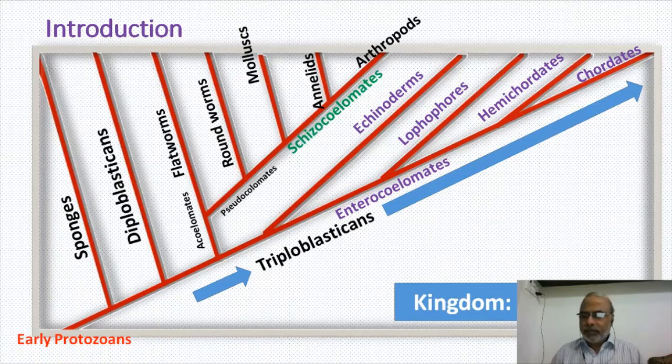Then from the early protozoan source, from colonial protozoans, diploblasticans have originated, and for the first time in evolutionary history, they have tissues. They are the first tissued animals. Why is tissue there? Many cells are working together as a tissue. So what is making these cells work together? That's very important. What makes these cells work together is the nerve cell and the sensory cell.